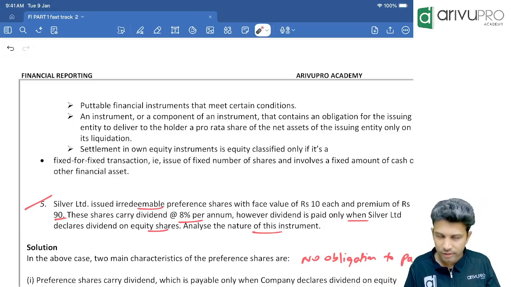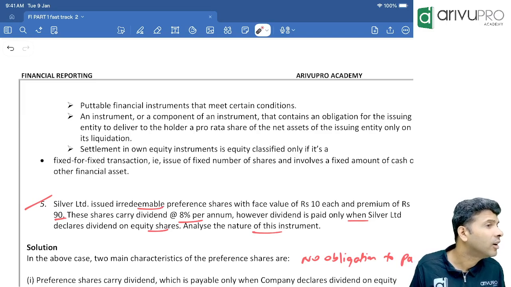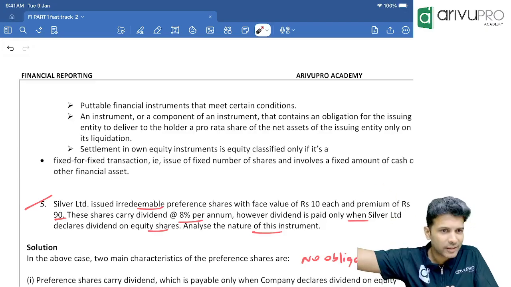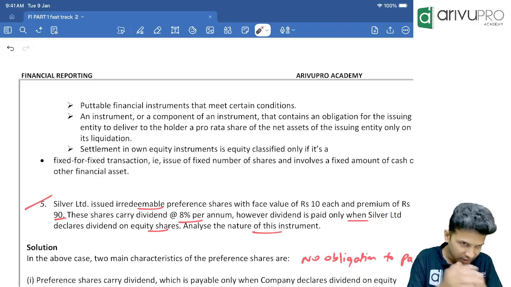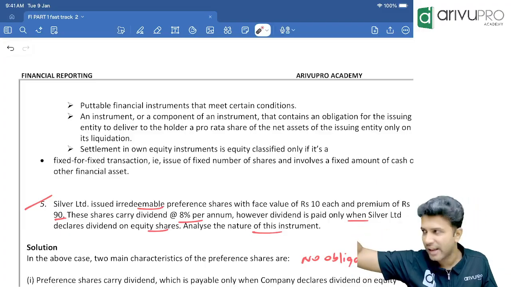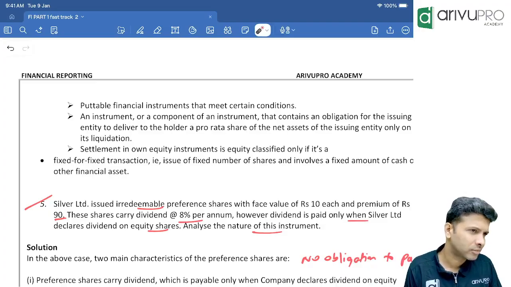In Ind AS, there is no more a category called preference share capital. Preference share capital is either shown as equity or it is shown as financial liability. Either preference shares will be accounted as equity or under financial liability, because of common sense.